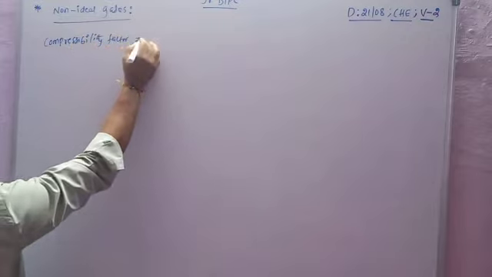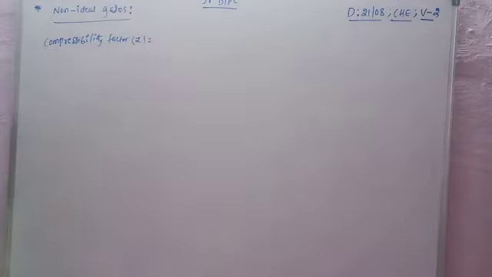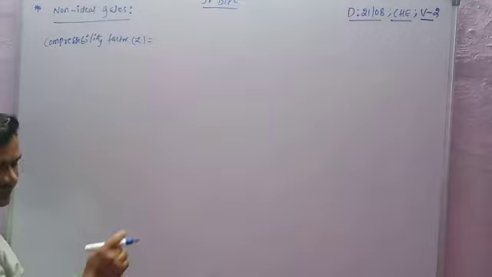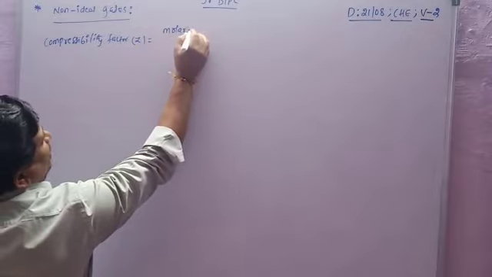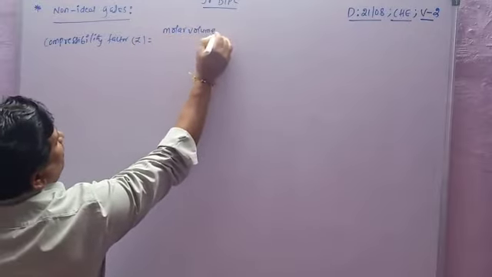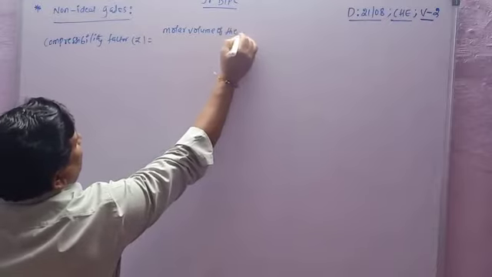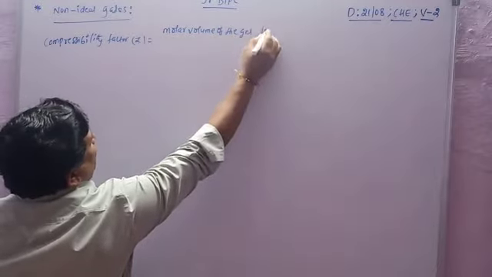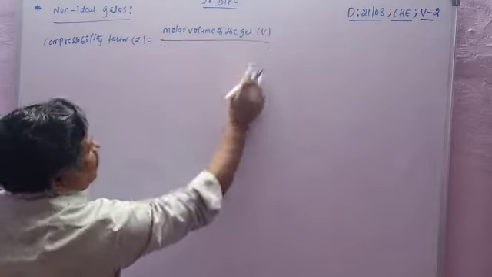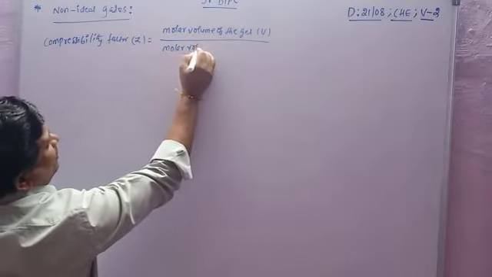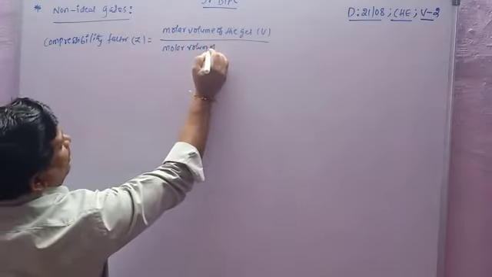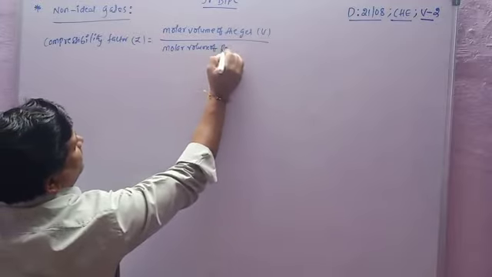The compressibility factor Z equals the molar volume of the gas divided by the molar volume of a perfect gas.